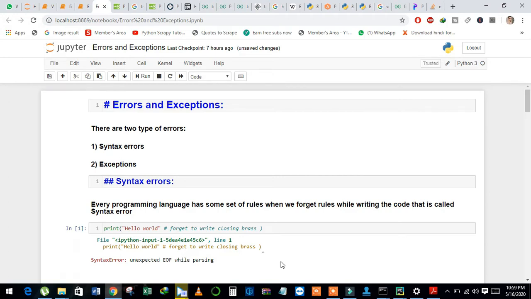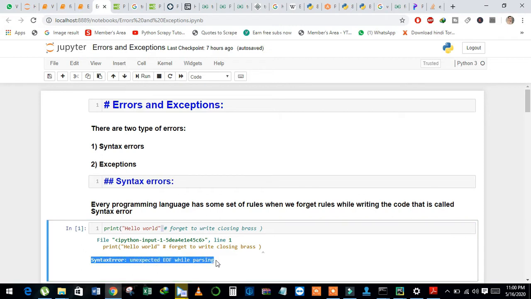For example, see here. I have written the print function, and in the print function I just wrote hello world, and see here, I forgot to write the end brace. That's why it returned syntax error.